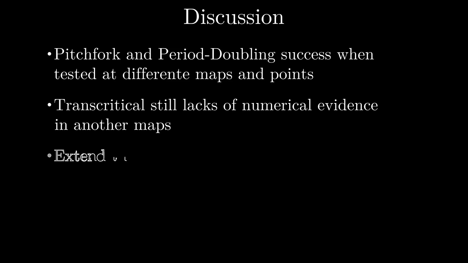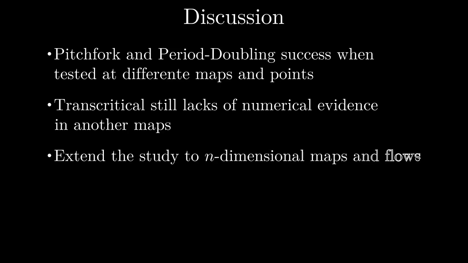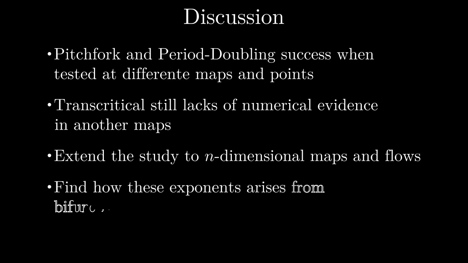This study might as well be extended for n-dimensional maps and flows, with the necessity to generalize the Supertracks formalism to these systems, and it would also be interesting to find how these exact exponents arise from the bifurcation properties, not only from the analytical case-to-case study. So this is my work.